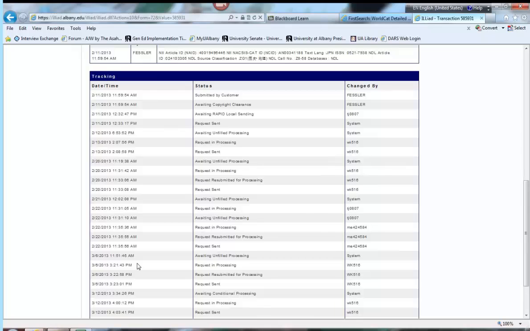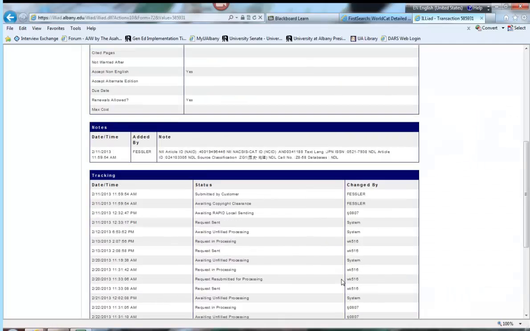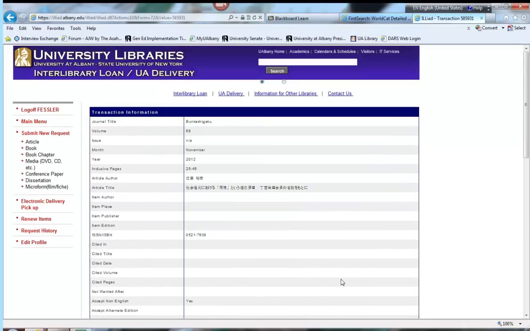This was a tricky request. I have to hand it to the interlibrary loan people. They worked hard to get this article for me. It was in a pretty obscure journal in Japan. Look how many times they had to send in the request, how many different people did it, and finally I did get the article, and I was very happy. It took them 2 months, though. Usually interlibrary loan doesn't take that long.